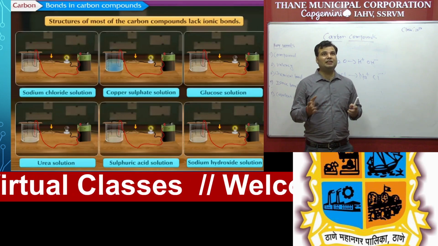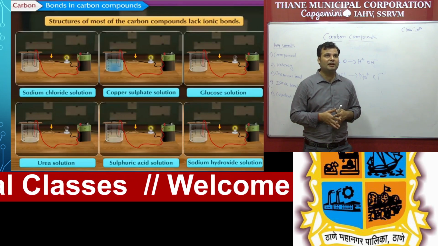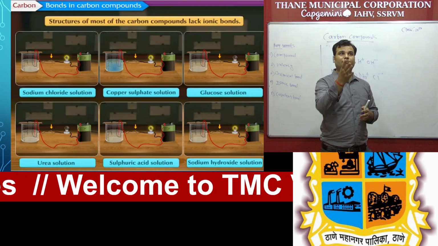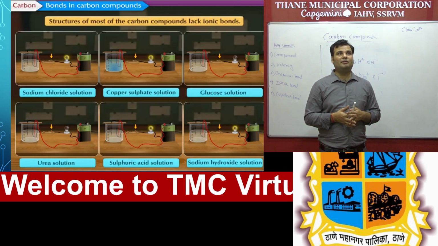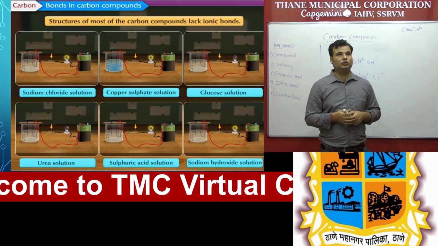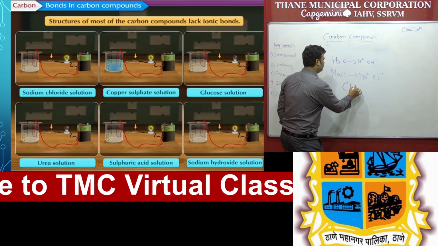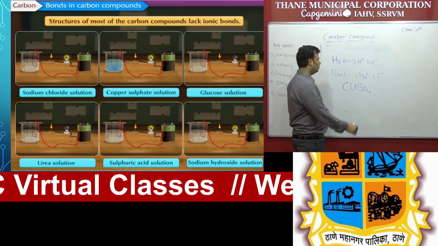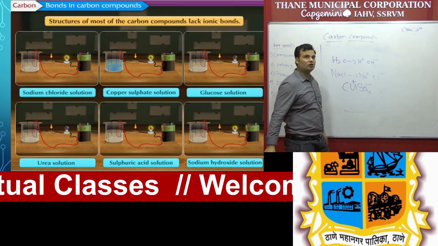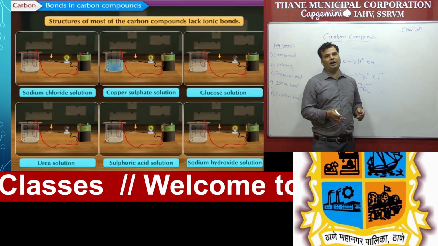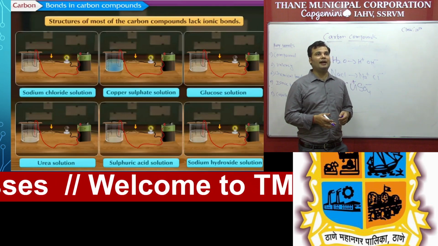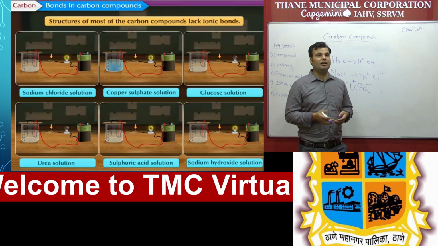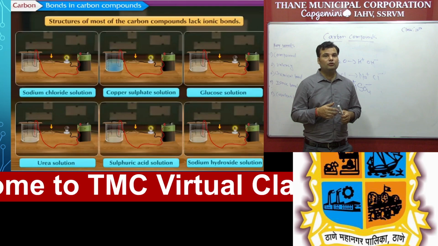So now you can see some examples in carbon compounds. The structure of most of the carbon compounds lacks ionic bonds. Why? You can see in the figure also, sodium chloride is able to conduct electricity. Copper sulfate also, that is CuSO4. In the slide you can also see they are able to conduct heat and electricity because of the formation of plus and minus ions. But what about glucose and urea? Glucose and urea contain covalent bonds and are not able to conduct heat and electricity. So what is the reason?